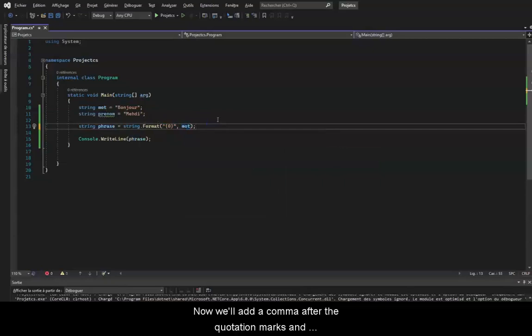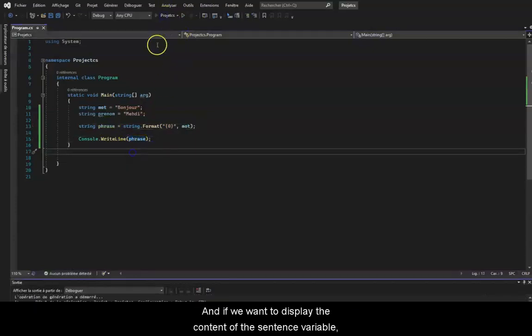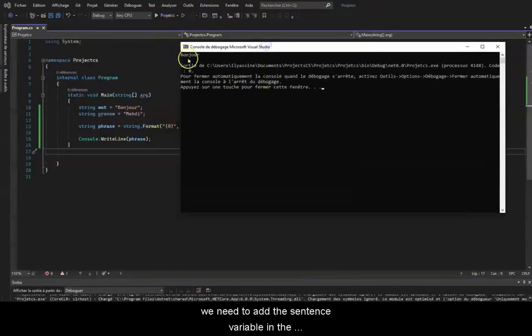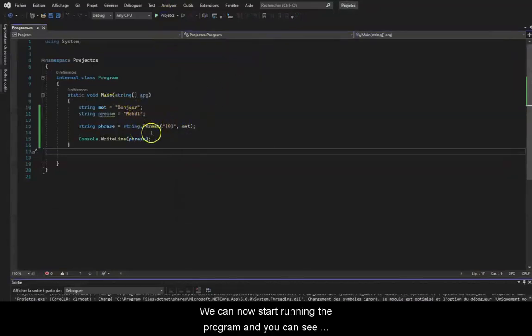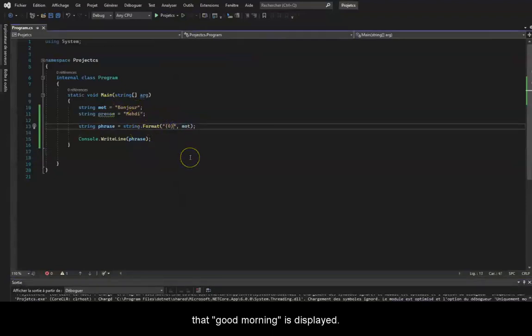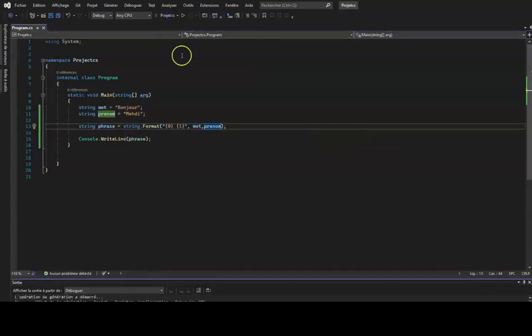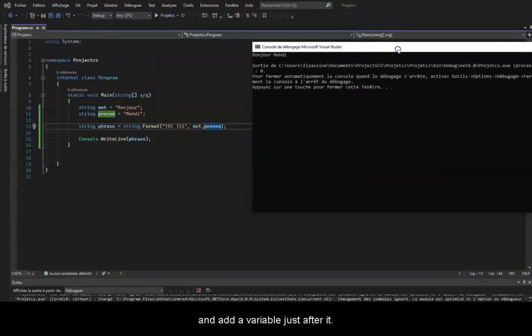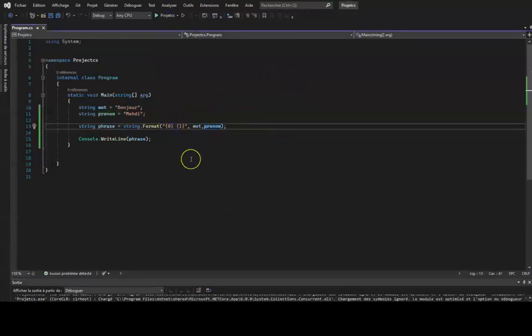Now we'll add a comma after the quotation marks and retrieve the word variable. And if we want to display the content of the sentence variable, we need to add the sentence variable in the Console.WriteLine parentheses. We can now run the program, and you can see that good morning is displayed. On the other hand, the sentence that we wanted to display was hello Mehdi. So we just need to add braces with the number 1 and add a variable just after it. If we run the program, we can see that hello Mehdi is displayed.